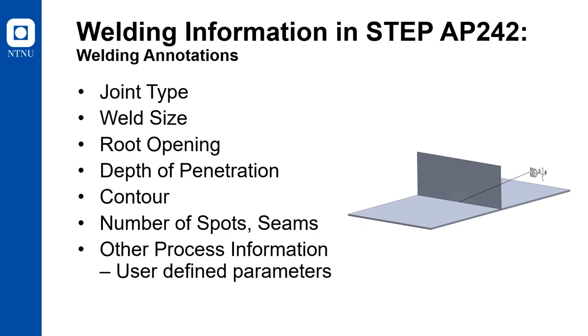The second edition of STEP AP242 standard includes capabilities for semantic welding annotations. The welding annotations can be added as per American Welding Society and ISO welding standards. Some of the information included in welding annotations are joint type, welding size, root opening, length, and pitch of welds. Other required information can be included using user-defined entities and text annotations.